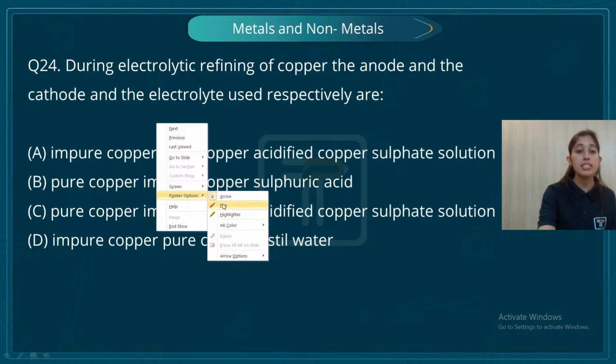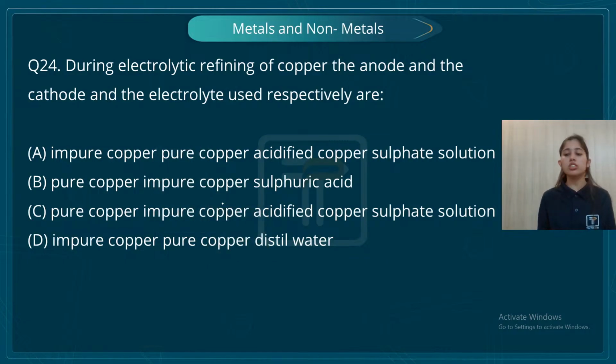We have studied this electrolytic refining of copper. This is one of the most asked questions of CBSE, an example of electrolytic refining, and we have studied it in the chapter Metals and Non-metals. So first it's saying at the anode: impure copper. At the cathode, pure copper, and the solution is acidified copper sulfate. So this is the correct option, right?